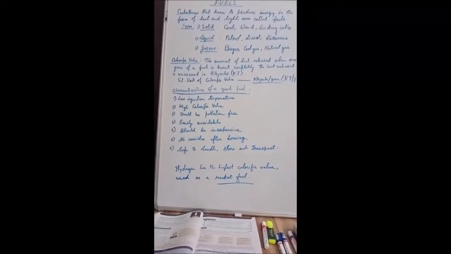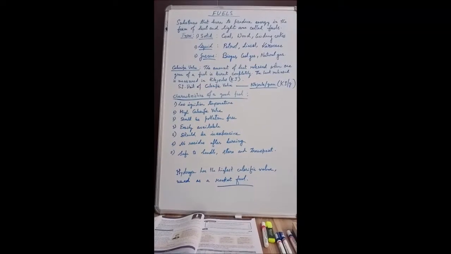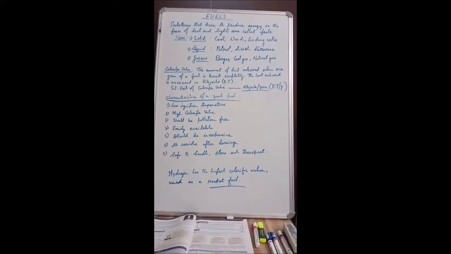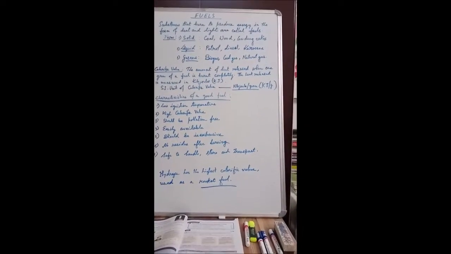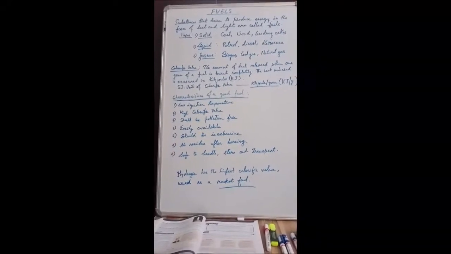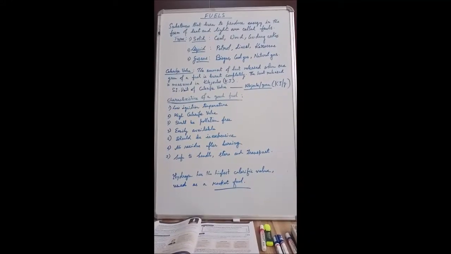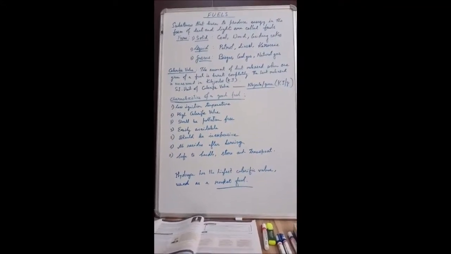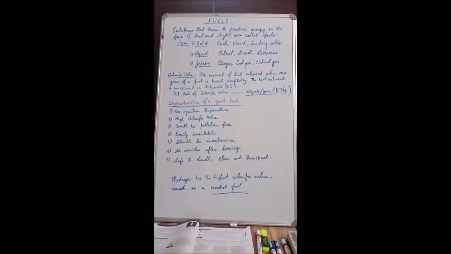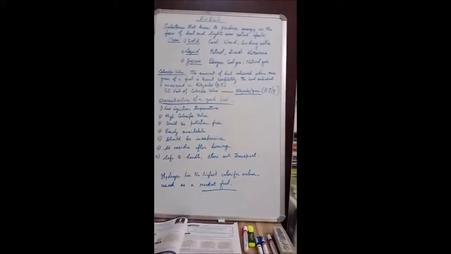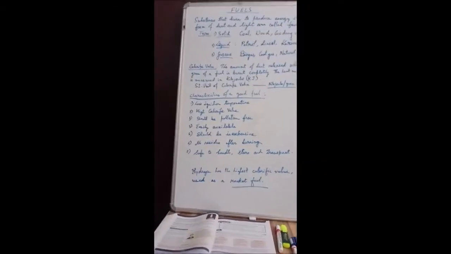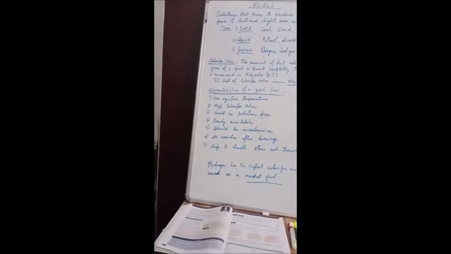Next we come to the characteristics of a good fuel. What may be the characteristics, features or qualities of a good fuel? If we say kerosene is a good fuel, or petrol is a good one, why is it so? A good fuel should have the following characteristics.